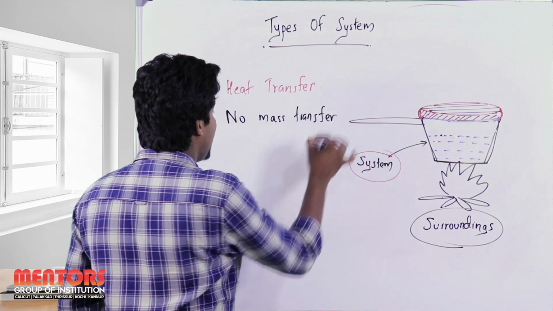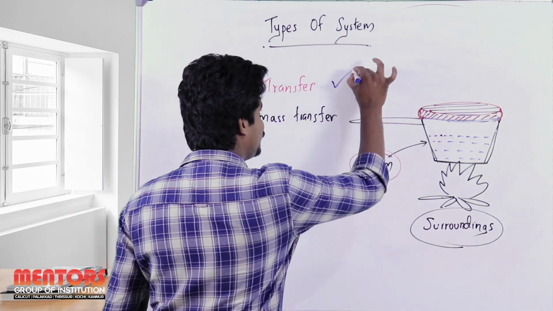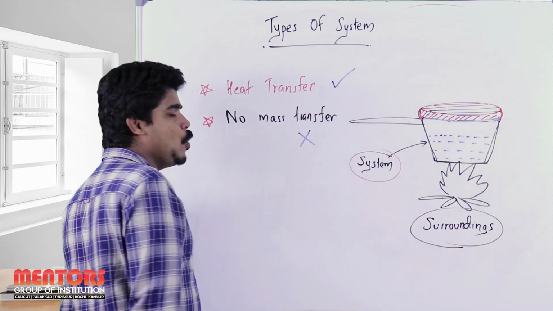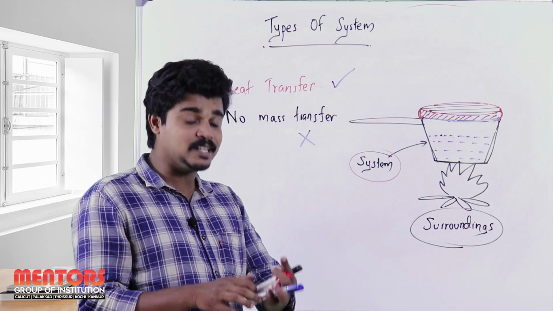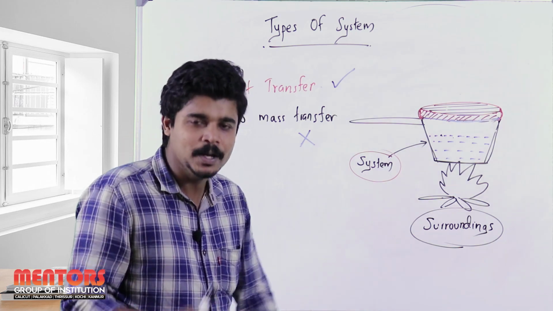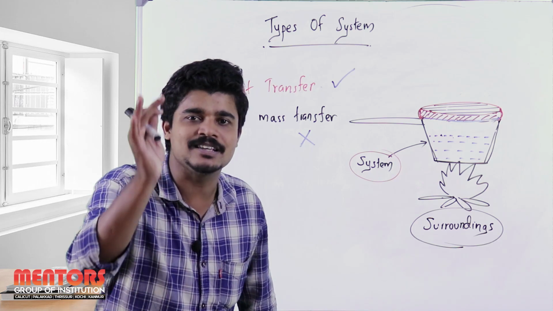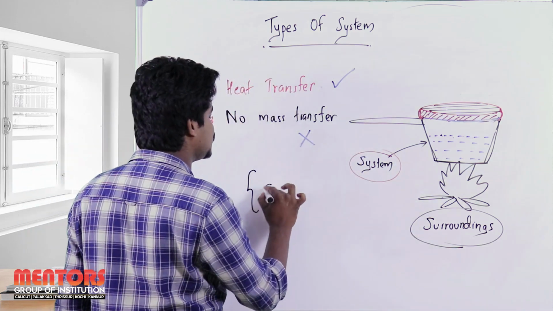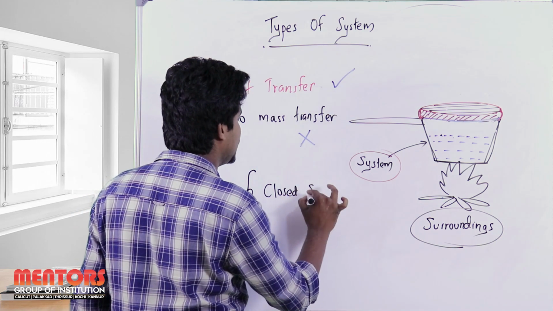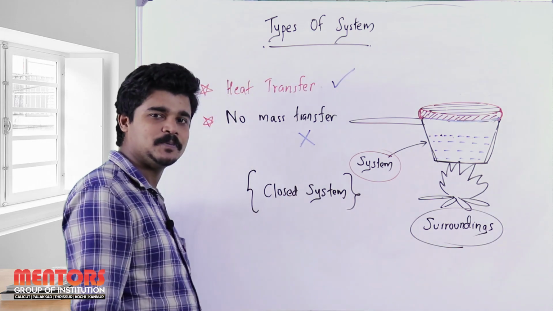But still I can say there is a heat transfer. So heat transfer is there but no mass transfer is there. This type of system in which there is still a heat transfer but not a single water vapor escapes, that type of system is known as our second type of system, which is the closed system.